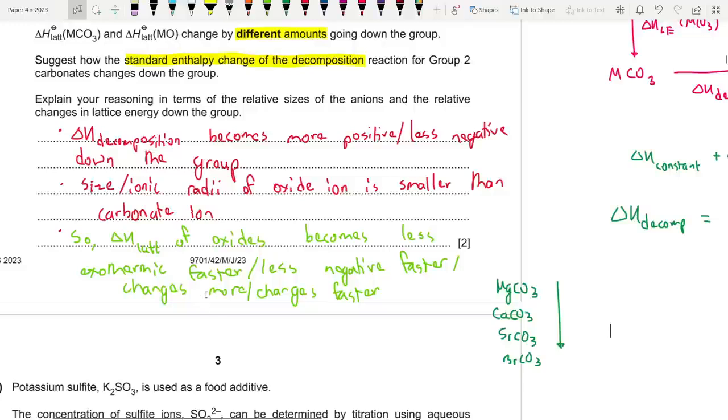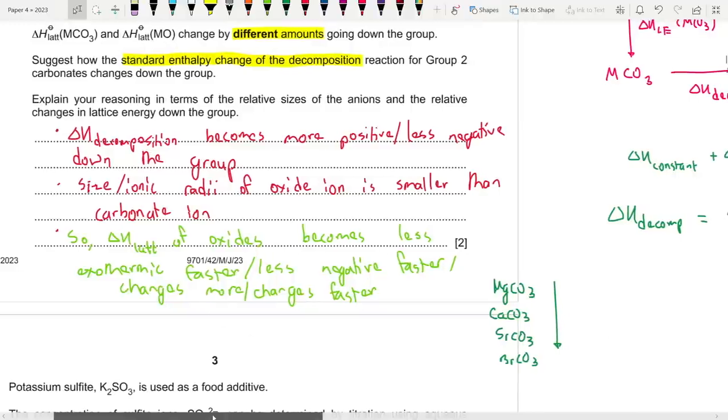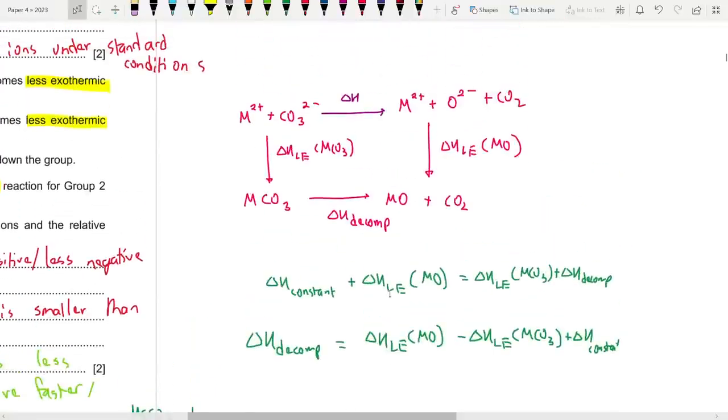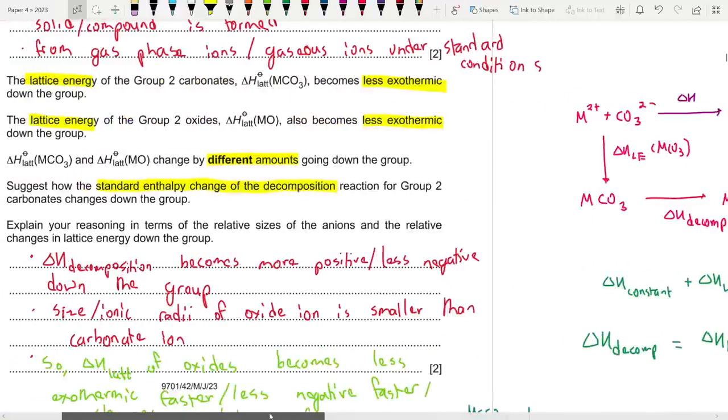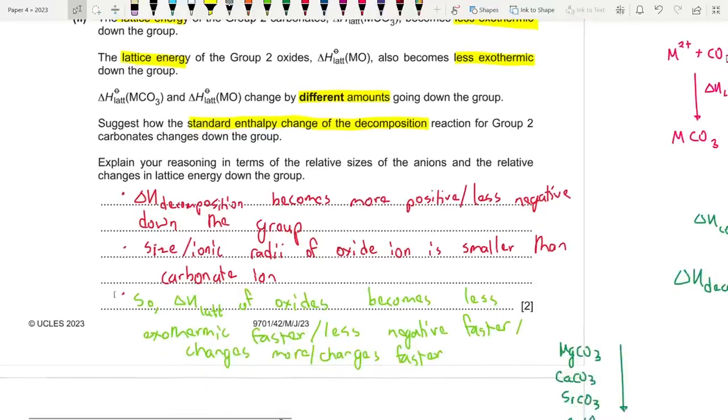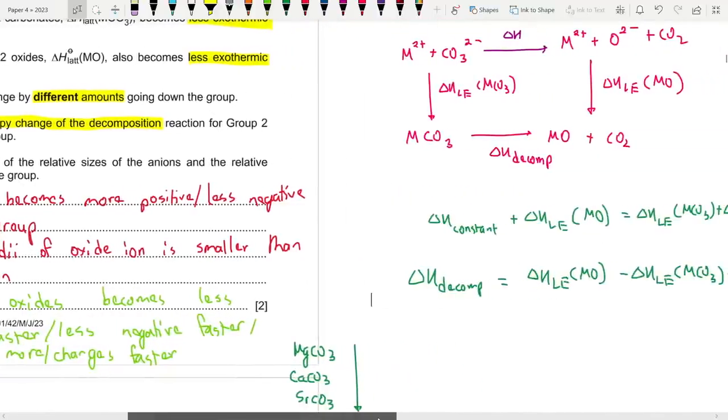Next, the size or ionic radii of the oxide ion is smaller than the carbonate ion. That I've already mentioned beforehand, because oxide is just one atom while carbonate on the other hand is much bigger. Okay, so that's another thing which we need to consider. Now finally, what is our last one? If you wrote these 2 points, that would be more than enough because it's just worth 2 marks since it's the first time that it came. Now the lattice enthalpy of oxides becomes less exothermic faster, or less negative faster comparatively. Okay, it changes more.